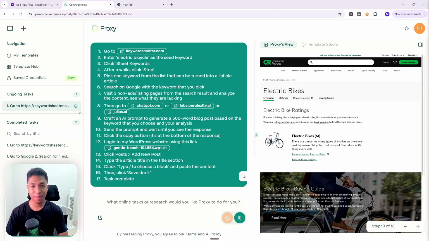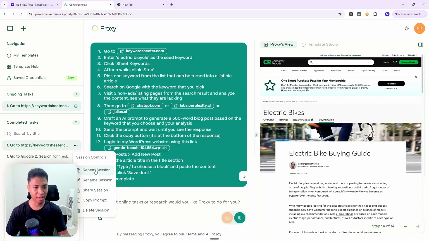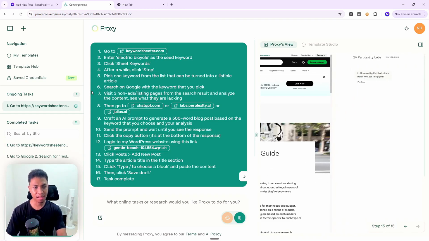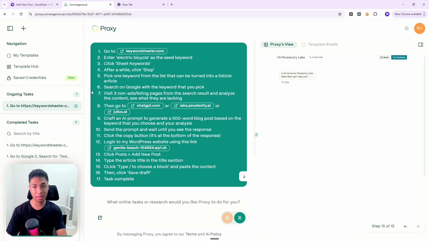Okay, I repeat the session again. You can actually click on this button and then click repeat session. If you have any session that was ended or failed, you can repeat the same prompting again. And that's exactly what I did, because previously I wasn't able to continue because the session was ended, and unfortunately there is no way for me to continue or resume that session, and that's why I'm restarting everything from scratch using the same prompt. And hopefully this time around AI is able to finish all the tasks without any problem.